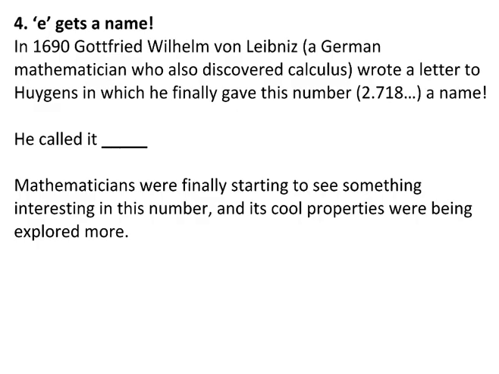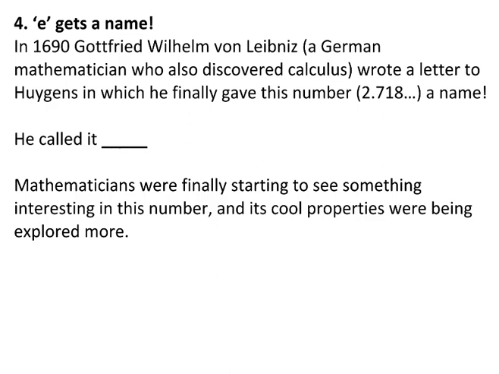But Bernoulli did not know he had found e. E didn't even have a name at this point. A little bit later, a person named Leibniz, who's an extremely famous mathematician because he actually discovered calculus alongside Newton, was the other person who discovered calculus at the same time. And he finally gave this number a name.